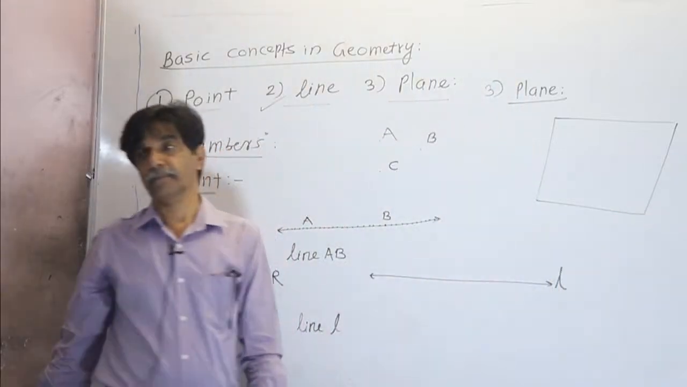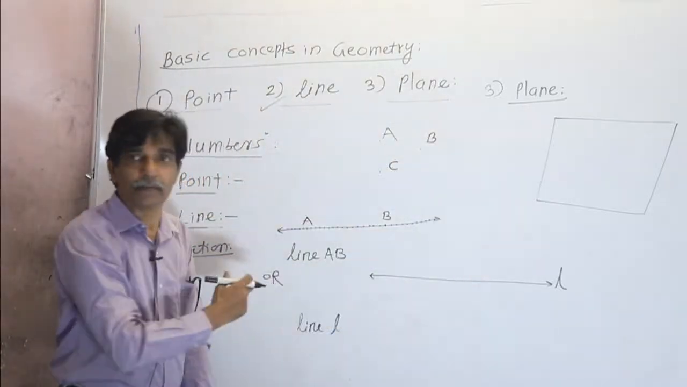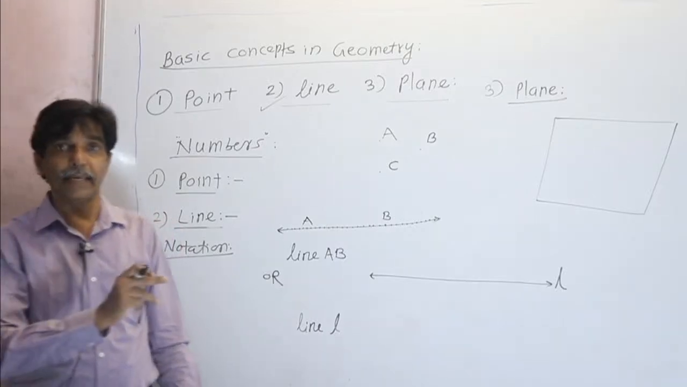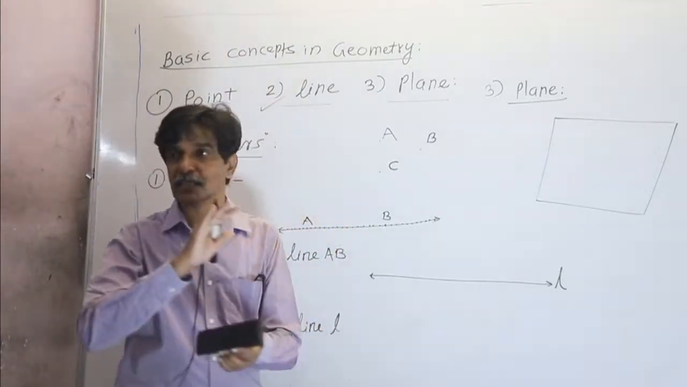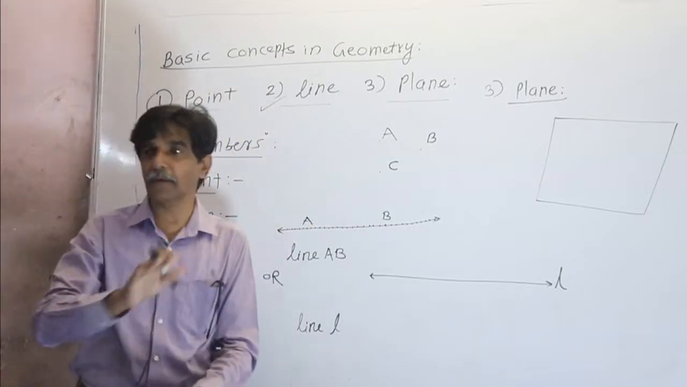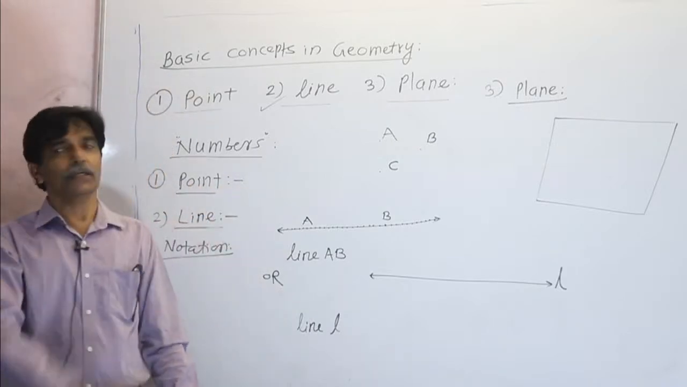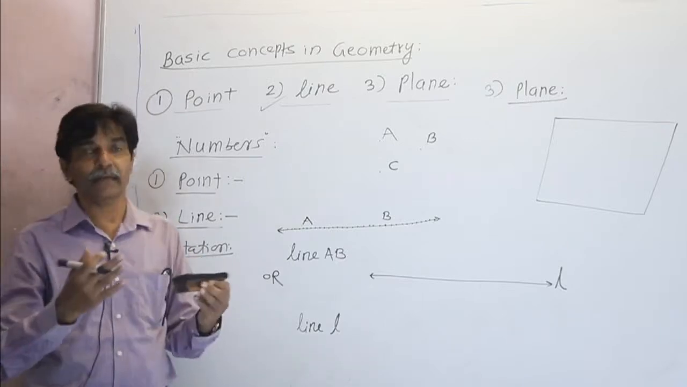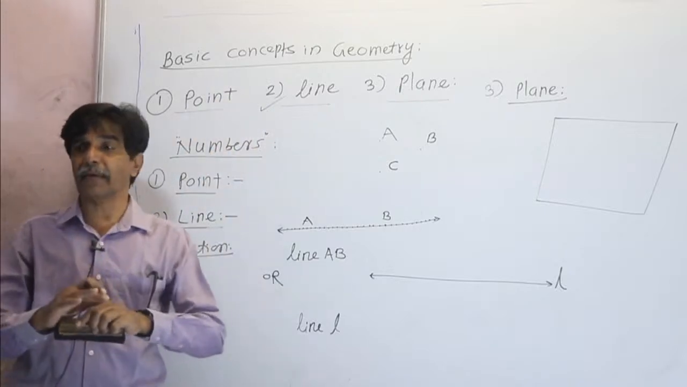For example, the plane surface of a table, plane surface of this board, plane surface of your notebook gives an idea of plane. Plane surface means smooth surface. Smooth surface of the board gives an idea of plane. Smooth surface of your table gives an idea of plane. Smooth surface of your notebook gives an idea of plane. By this we can understand what type of plane will be imagined.